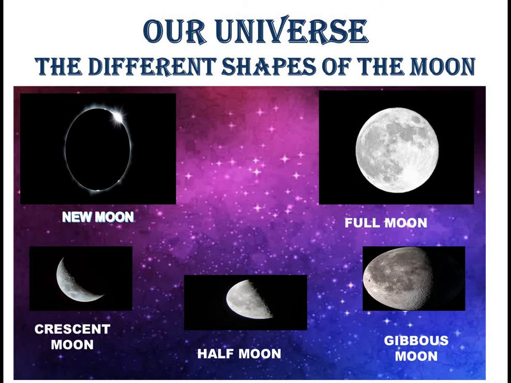And children, we all know an American astronaut, Neil Armstrong, was the first human to land on the surface of the moon on 20th of July 1969. So here you can see the different shapes of the moon. Once again I repeat: new moon, full moon, crescent moon, half moon and gibbous moon.